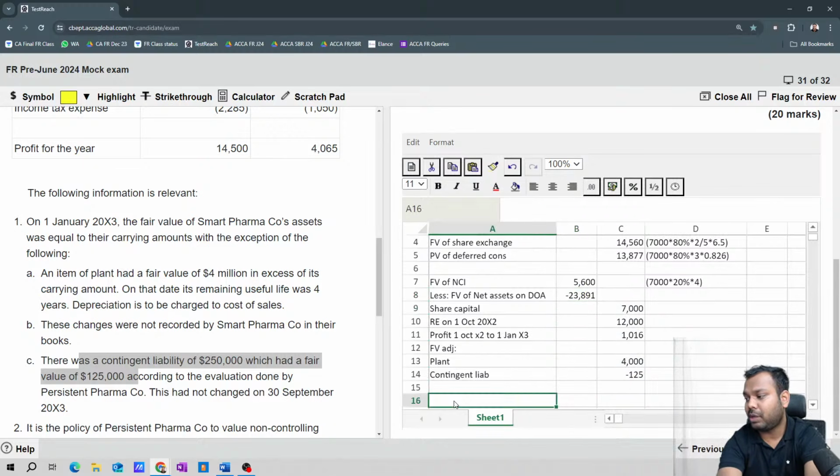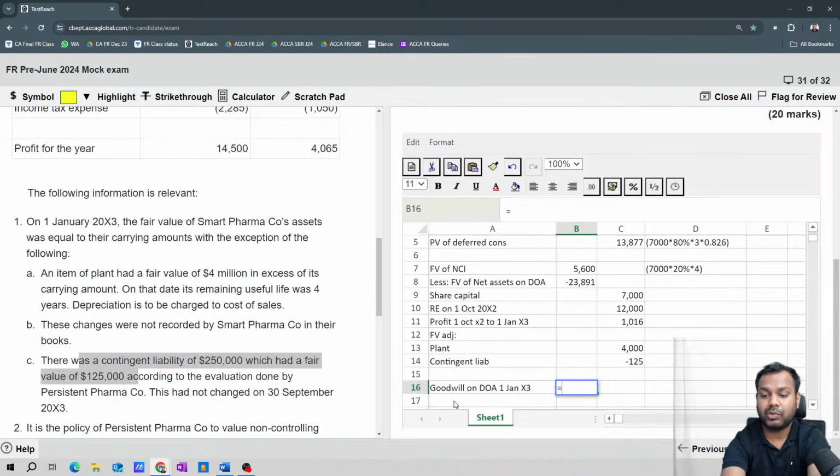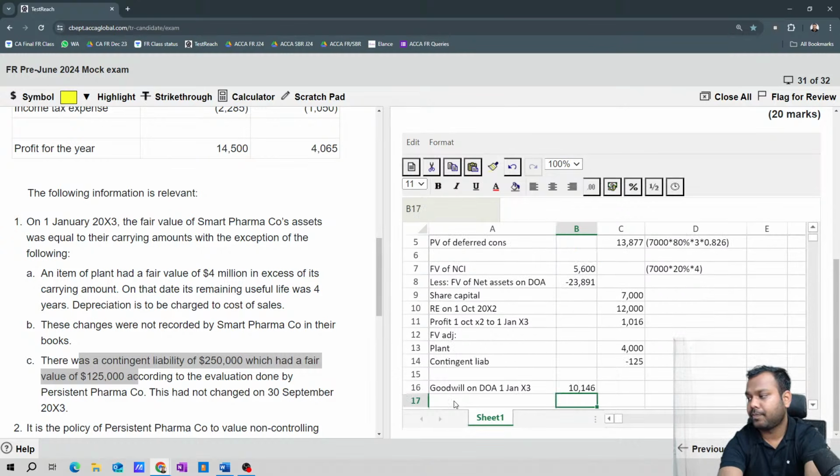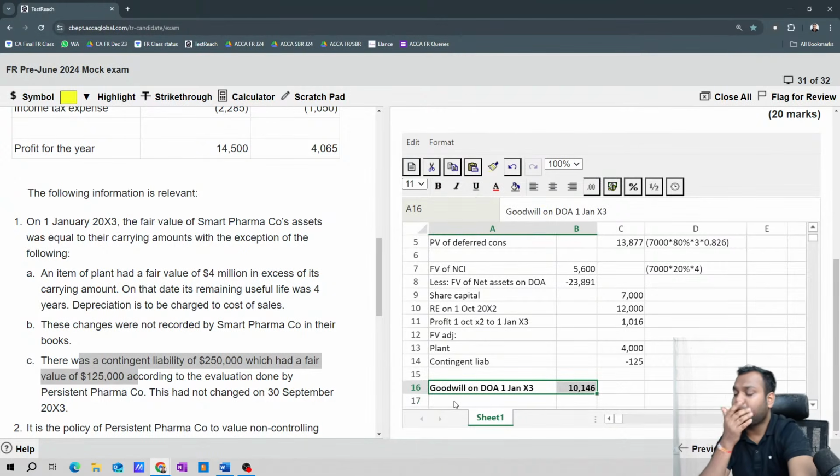So now what is the value of goodwill on date of acquisition, that is 1st January x3? What is the value? It equals the sum, 10146. Is that clear, everyone?